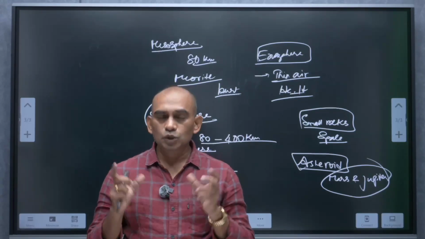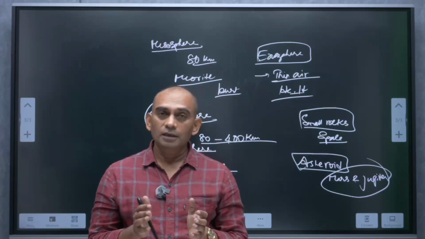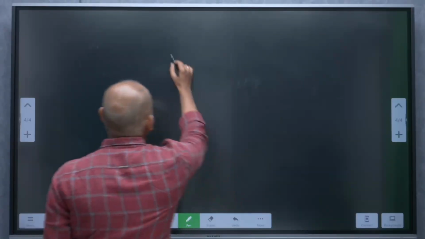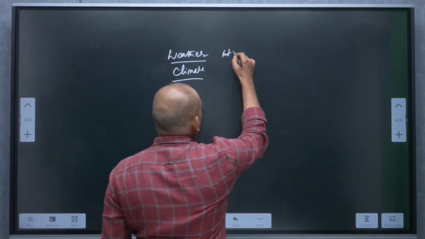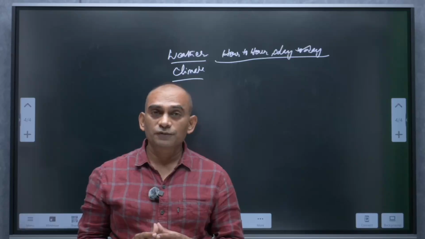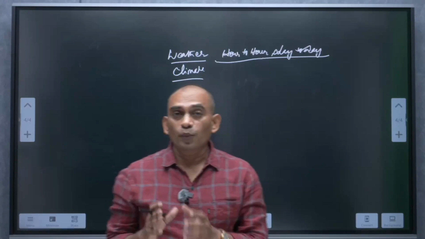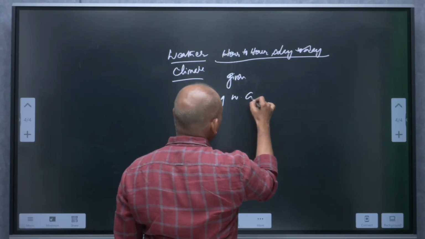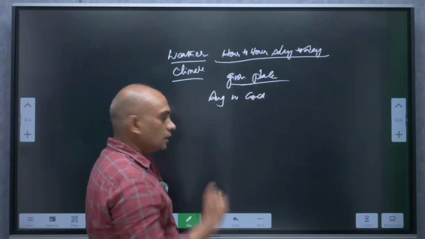Now, there are two different words to differentiate between the changes in the conditions of the atmosphere. What are those two words? One is weather, another one climate. What is weather? Hour to hour or day to day changes in the condition of the atmosphere is called weather. And what is climate? The average weather condition of a given place over a longer period of time is called climate.